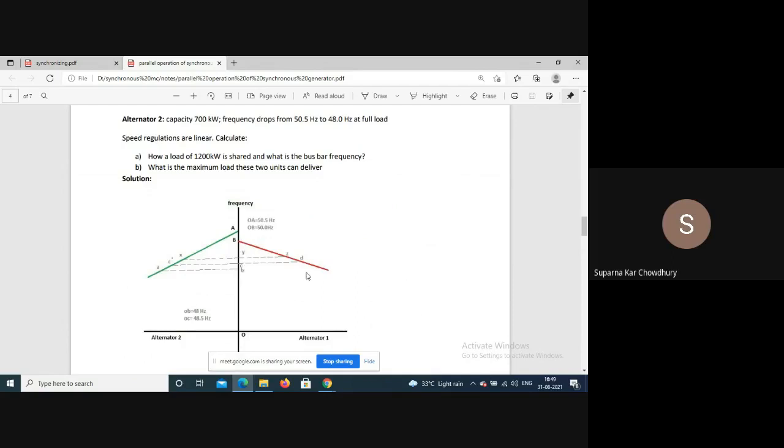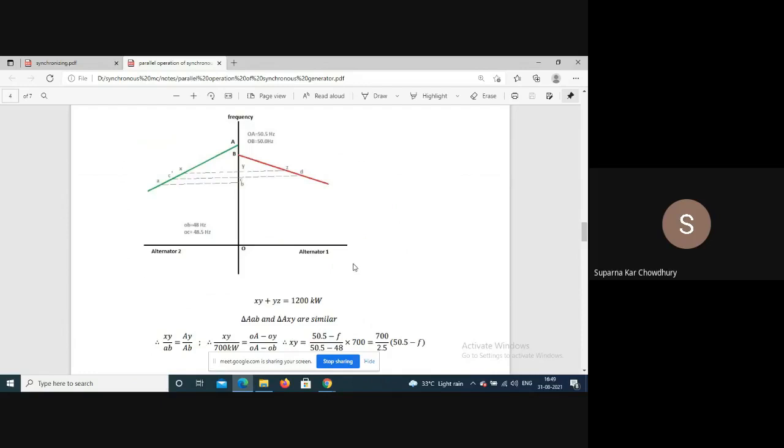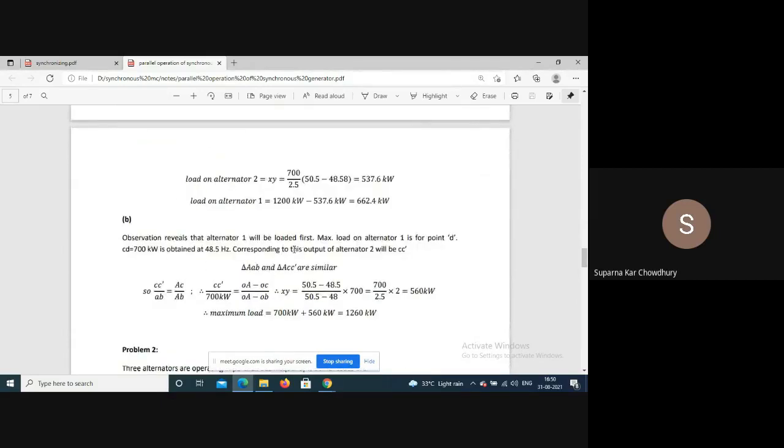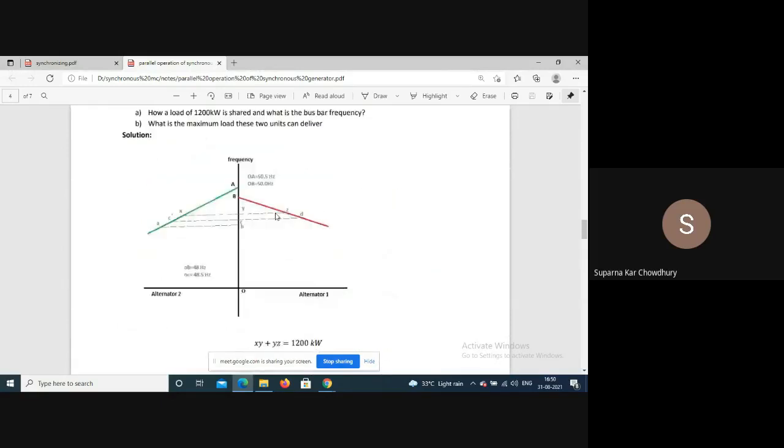So generator 1 will be loaded fast. Considering this is the full load and it is loaded first, the corresponding line will give the maximum power which we can deliver.